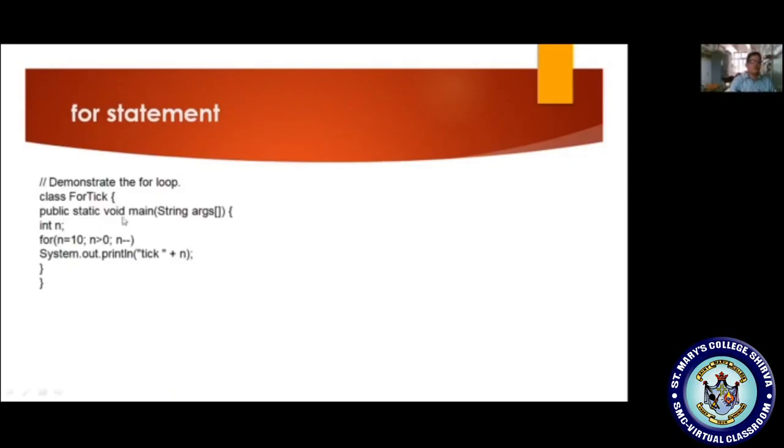Now, class For, I have taken the main method, that is public static void main, int n, for n is equal to 10, n greater than 0, n minus minus. So the n value is 10. The condition 10 greater than 0 is true. I am displaying the value of n, that is 10. Next, control will come to the decrement. Now n becomes 9, 9 greater than 0, and so on. 10, 9, 8, 7, 6, 5, 4, 3, 2, 1. Afterwards 1 minus minus gives 0, 0 greater than 0, the condition is false, so it skips.